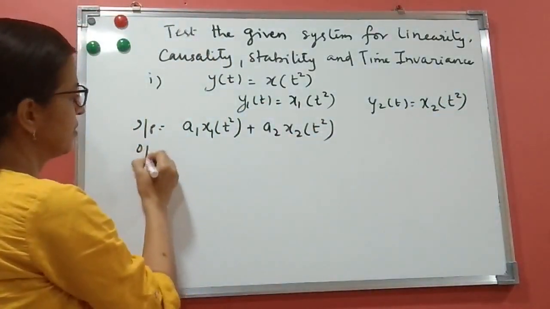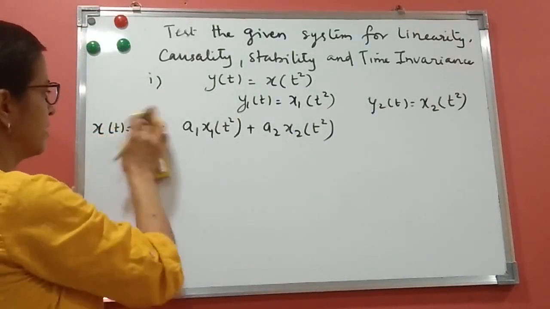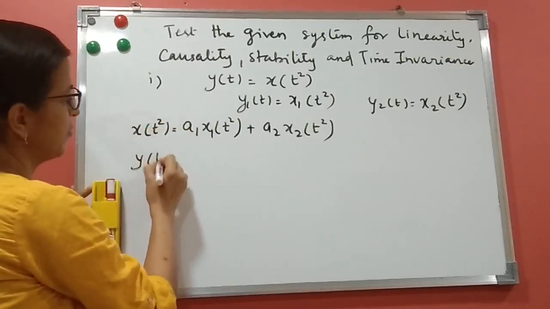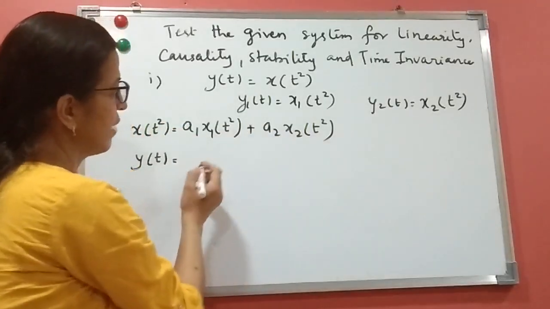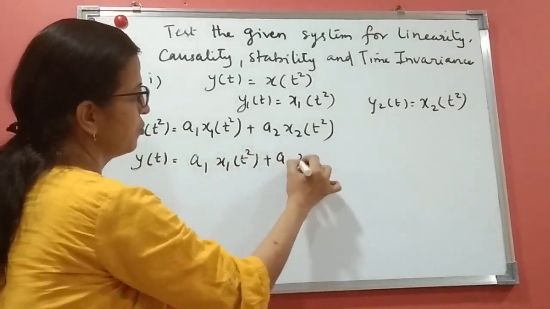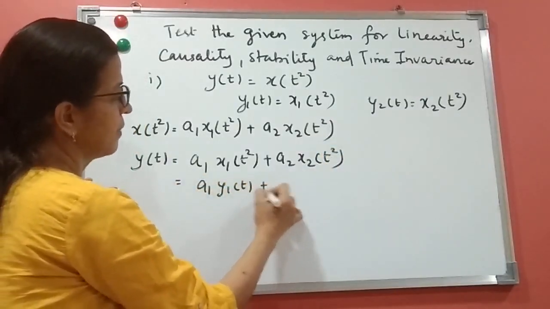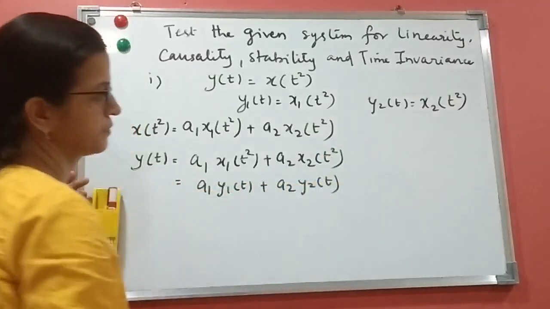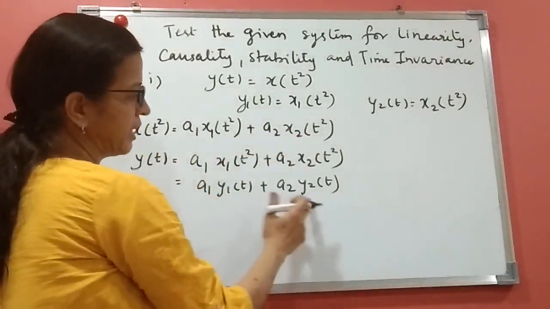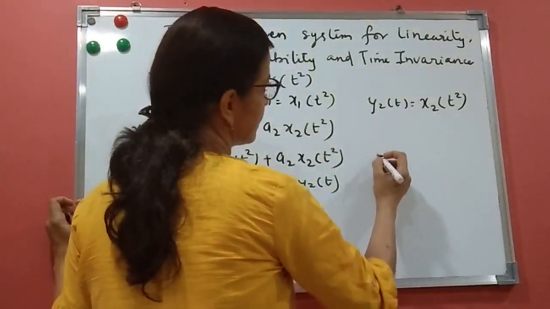So what will be the output here? If x(t) is the input, then the output is the square of the input. So y of t will be (a1 x1(t) plus a2 x2(t)) square, that is for a1 x1(t) plus a2 x2(t) as input, a1 y1(t) plus a2 y2(t). So this is a linear system. We say this system is linear.